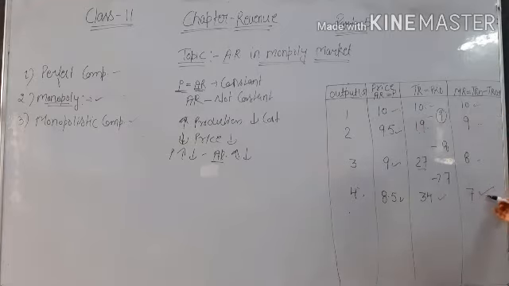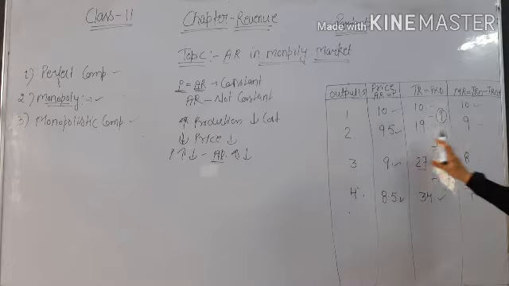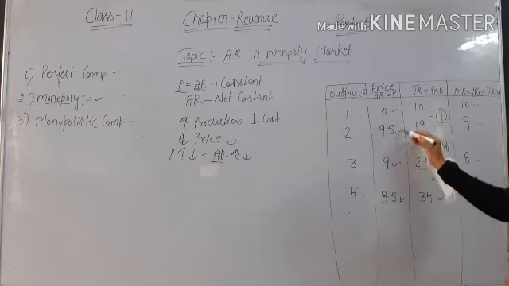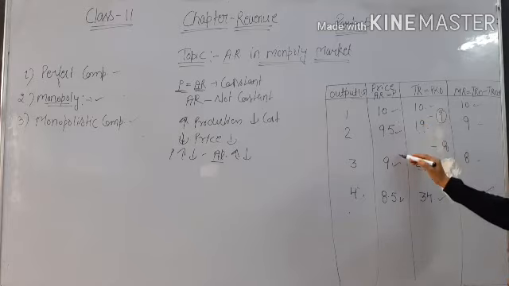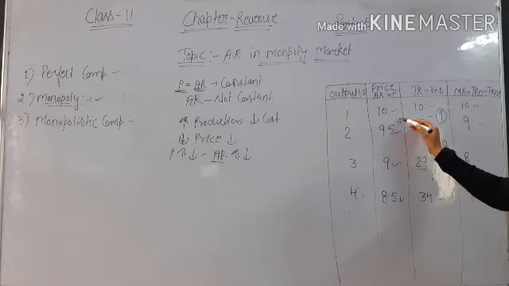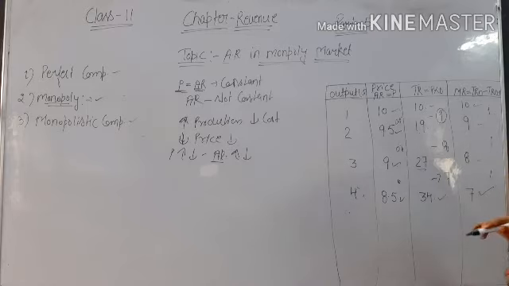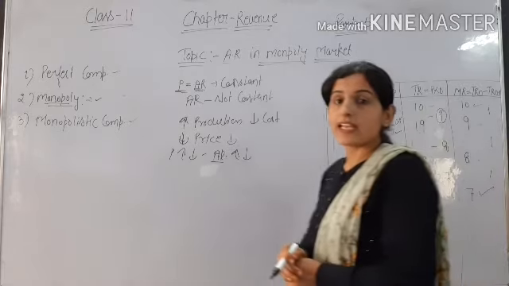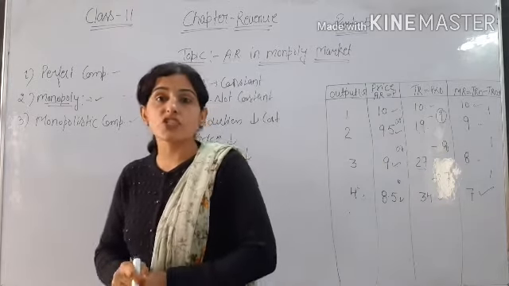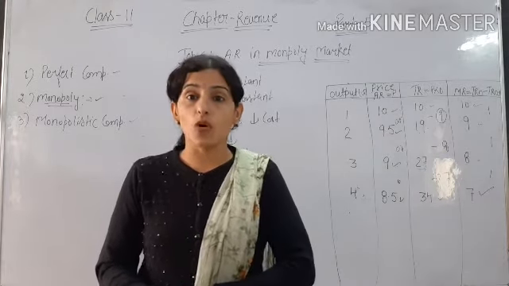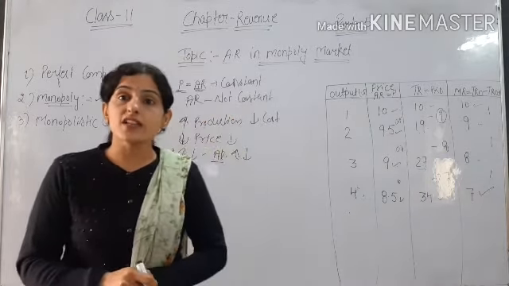What we will find here is that MR is decreasing more than AR. The difference in AR is 0.5, but here the difference is 1. So MR in monopoly and monopolistic competition is decreasing at a greater rate than average revenue.